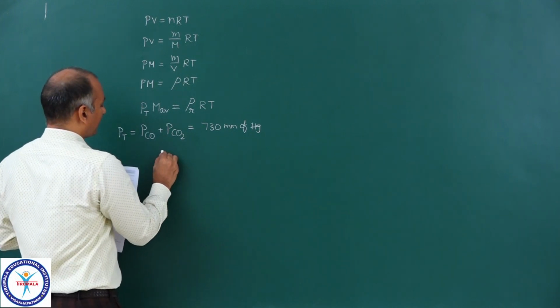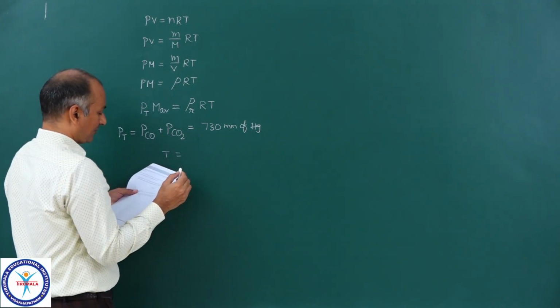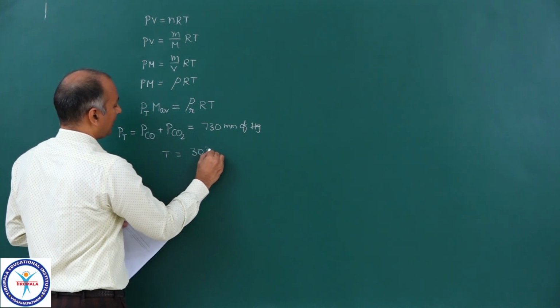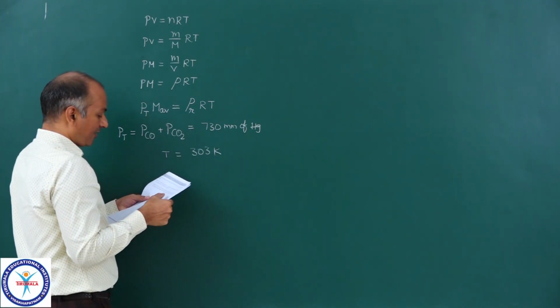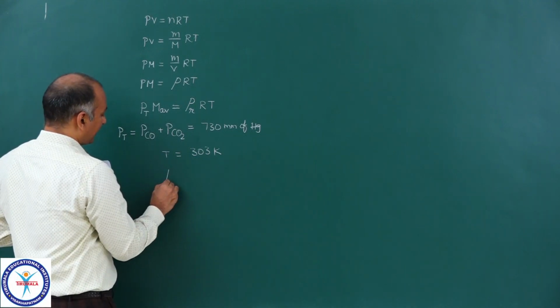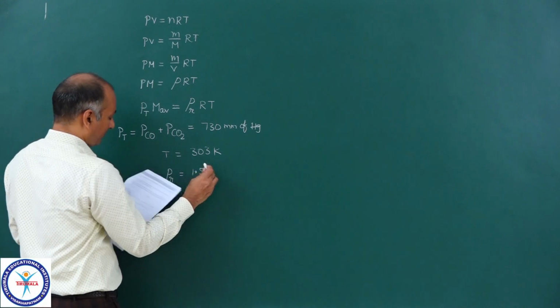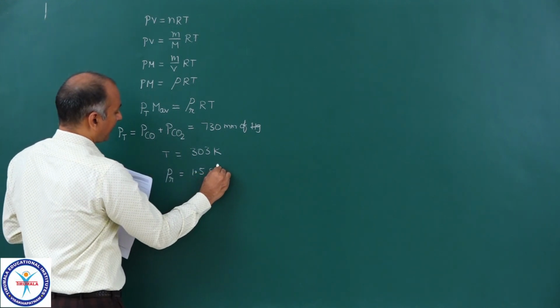Temperature is given to you, that is 30 degrees Celsius, so 303 Kelvin. And rho resultant is given to you, that is 1.5 gram per liter.